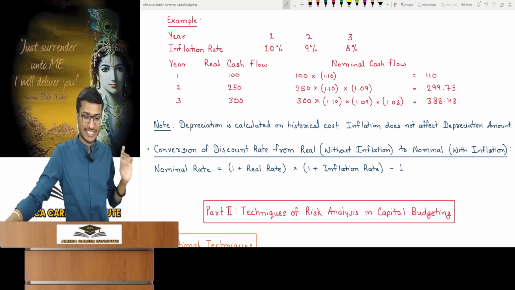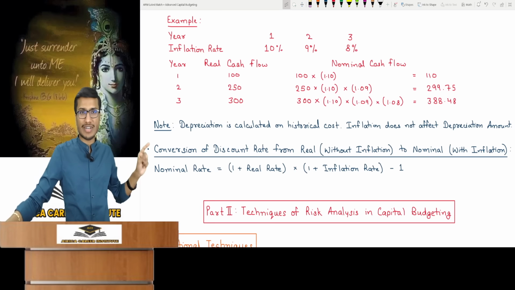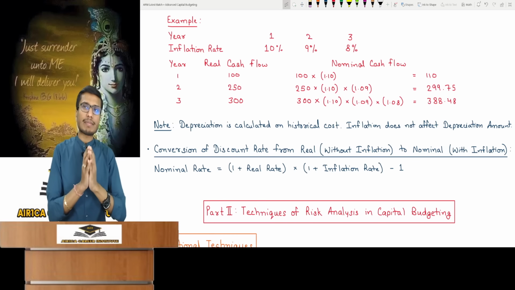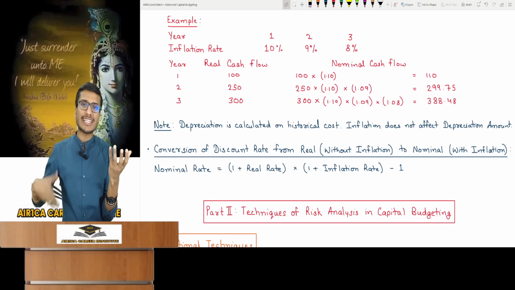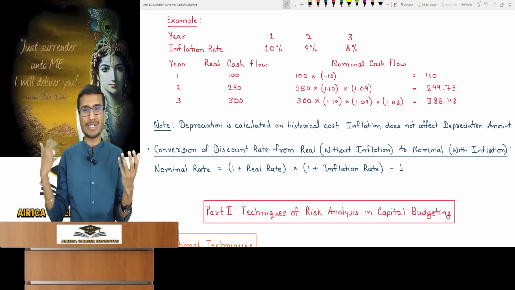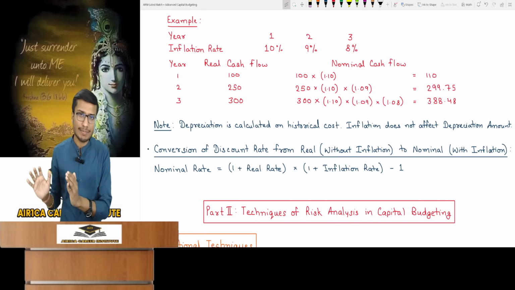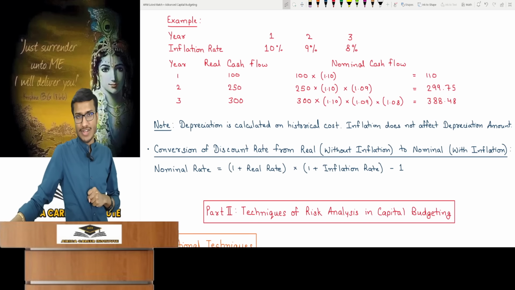Ignore inflation on it. As I said earlier, if you're making cash flows nominal, your discount rate will be nominal too, and everything has to be inflation adjusted. I have told you many times, the type of cash flow determines the type of discounting rate. As I've often explained to you, the discounting rate always corresponds to the nature of the cash flow, firm, equity or debt. I have been explaining all these things. This is the very primary basic logic of FM. So if cash flow is nominal, then your discounting rate should also be with inflation.